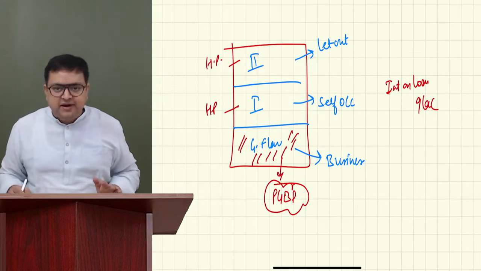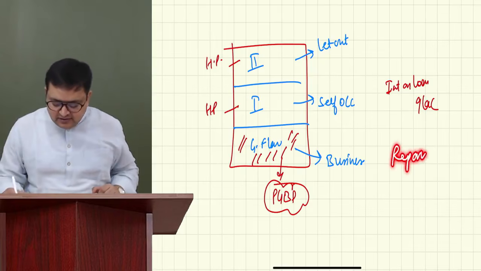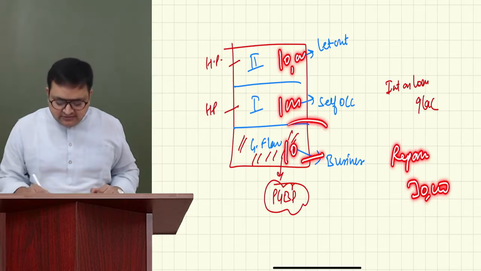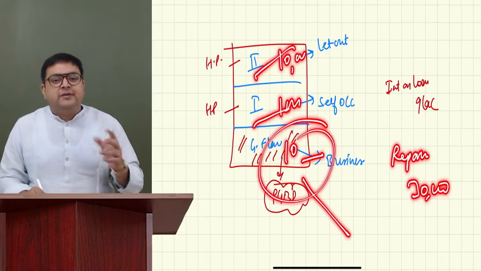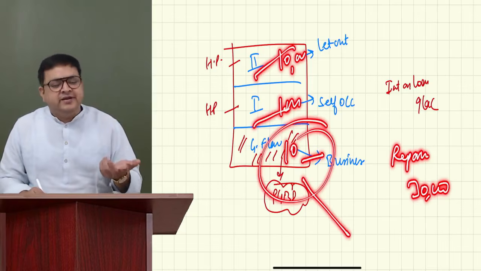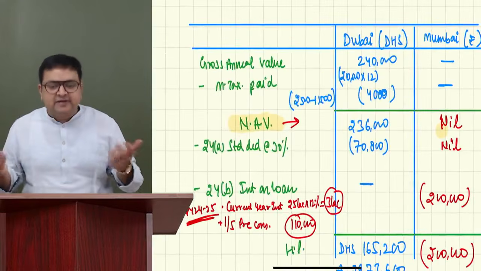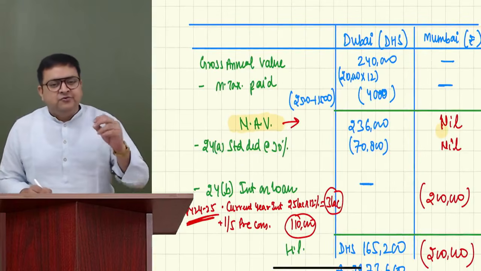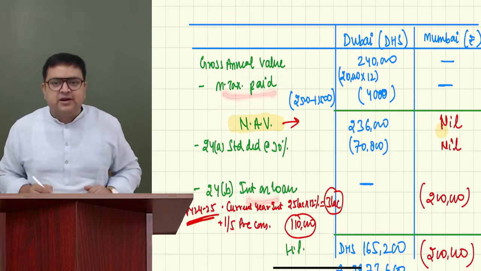Agree? Everybody understood it? Let's say there are some repair expenses: rupees 30,000, 10,000, 10,000, 10,000. This 10,000 you will get in PGBP. But what about these two? Repair expenses we never get in house property. We only get these deductions; the format is fixed. That is the reason we give a standard deduction of 30%, so we don't take any other expenses. We only take municipal taxes and interest on borrowing.